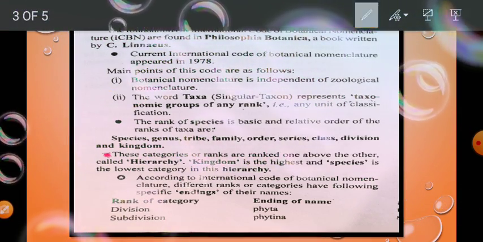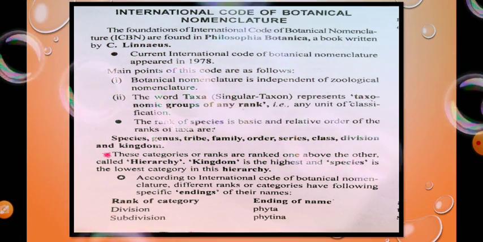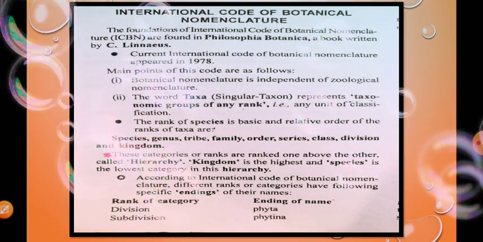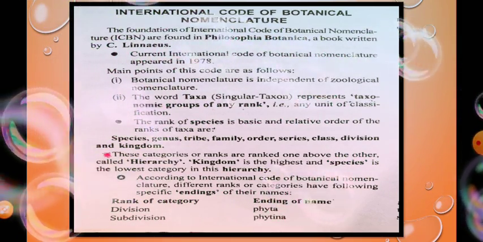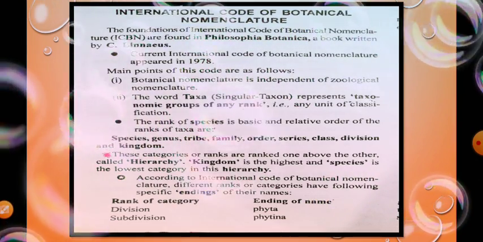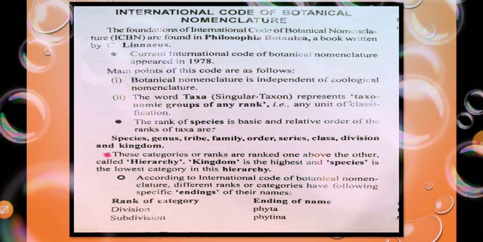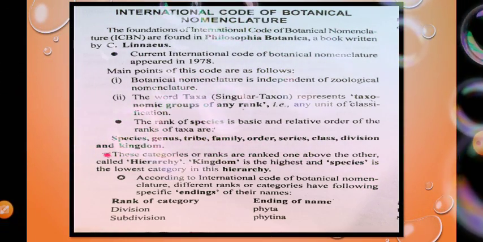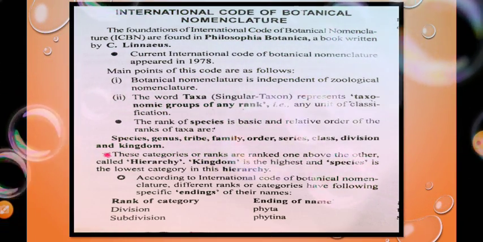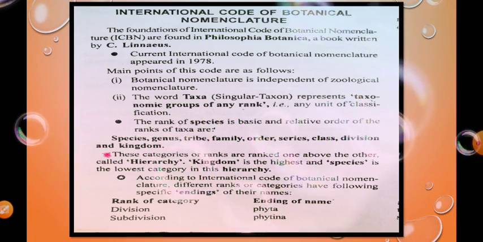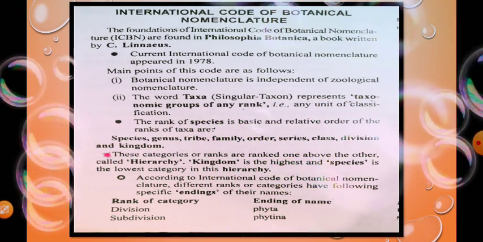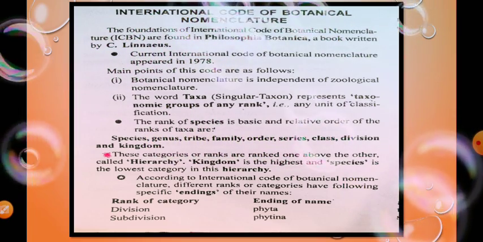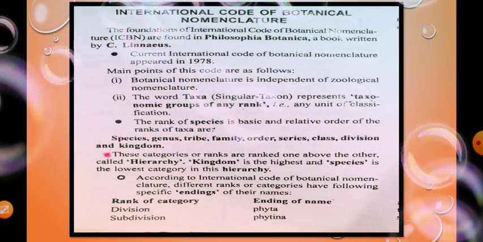How do we know that something is a division or a subdivision of a particular plant group? We can tell from the ending of the name. Let us see what they are.